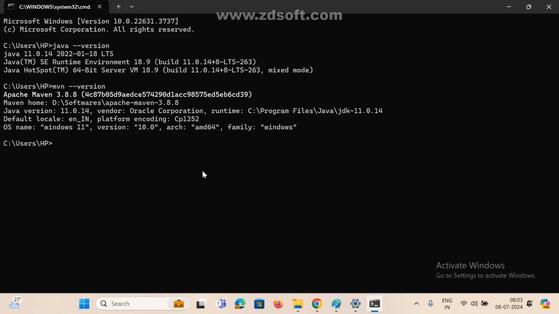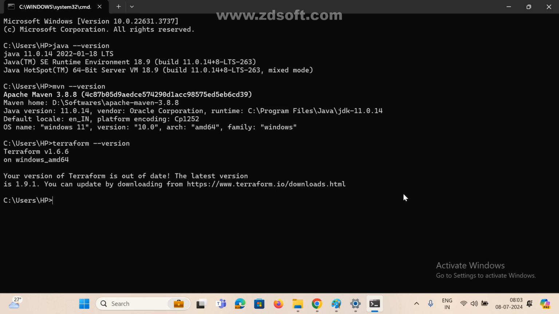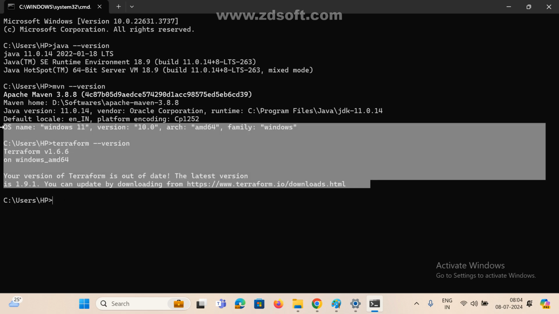Okay. Now same way, Terraform: terraform --version. Now we can see what version I am using: Terraform 1.6.6. So what is the latest version? Here itself we can see: your version of Terraform is out of date, and the latest version is available. See here, the latest version is 1.9. You can update by downloading from this link. If you want to, we can click on this link and download. But anyway, 1.6 is enough for me. I don't want the latest version, that's it.